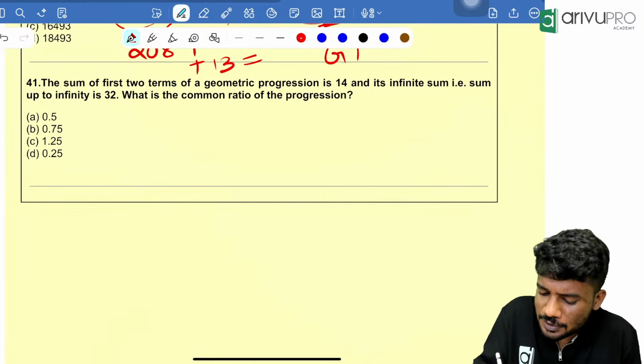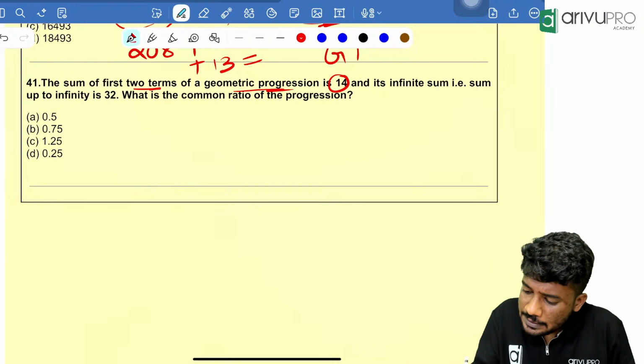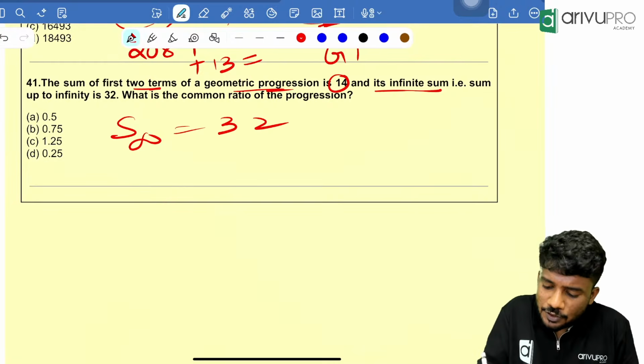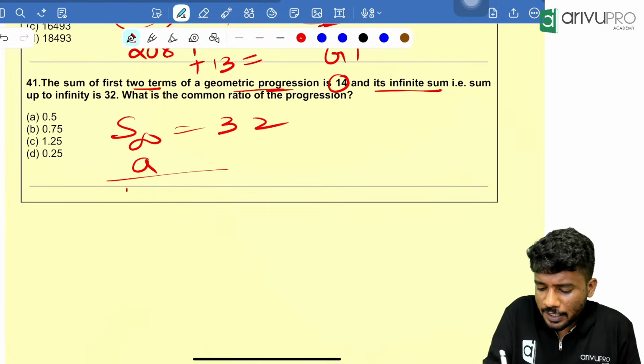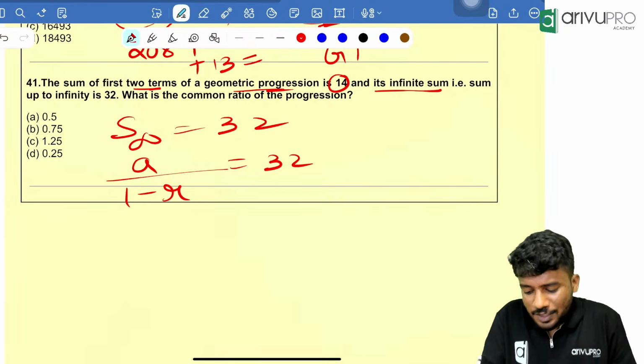I'll solve that also. The sum of first two terms of a GP is 14. Then it's infinite sum, that is sum up to infinity. S infinity is 32. People, S infinity formula is what? A divided by 1 minus R is equal to 32. What is the common ratio is the question.